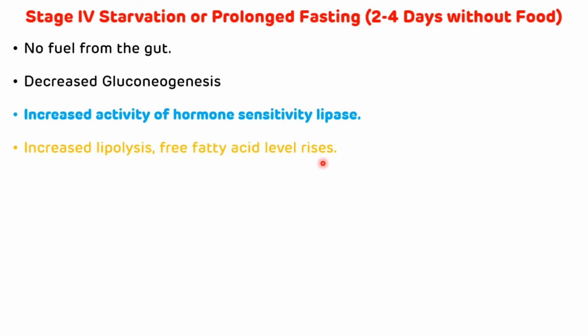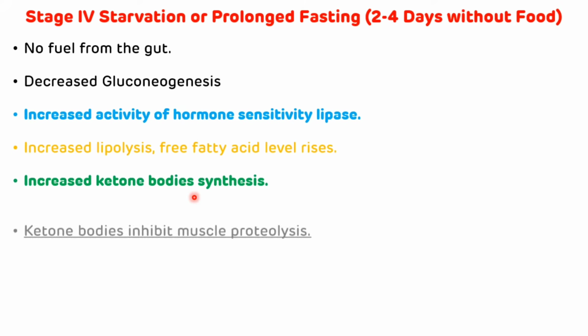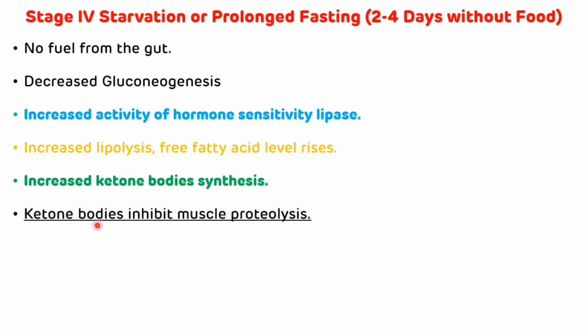There is also an increased level of acetyl CoA, and this acetyl CoA is not completely oxidized by the TCA cycle because there is no availability of oxaloacetate, which is synthesized from pyruvate by the pyruvate carboxylase enzyme. So acetyl CoA is channeled towards ketone body synthesis, so there is an increased ketone body synthesis, and these ketone bodies inhibit muscle proteolysis, that is the breakdown of muscle protein. So that is stage 4, starvation or prolonged fasting.